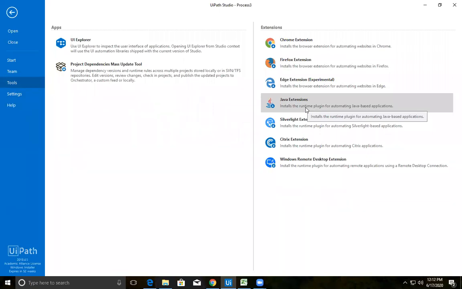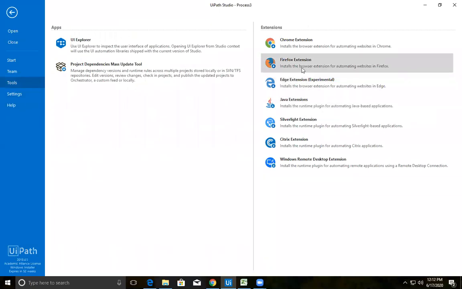If you want to apply the same using Chrome, Firefox or Edge, you just need to install the extensions. Here the Edge extension was provided, but it is experimental. That means there are some ambiguous results even when you use the Edge extension. When I was learning last year, Chrome and Firefox were experimental. Now they are safe, in the sense that we get very good results when using the Chrome or Firefox browser. So that's what the extension is.